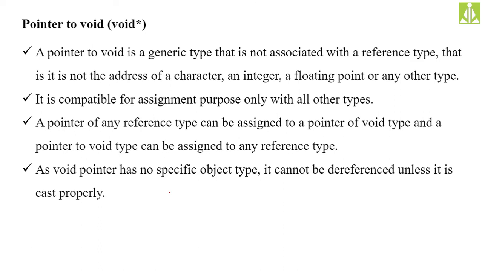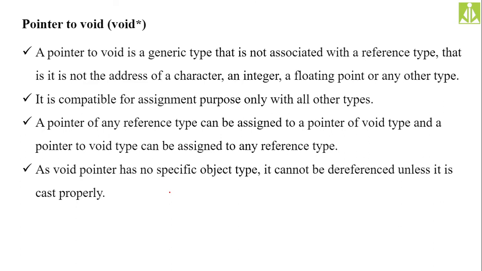Reference types are nothing but our primitive types, like integer, character, float, double. All these are our primitive types. So this pointer to void, or generic pointer, is a special type of pointer which is not associated with any of the primitive types.